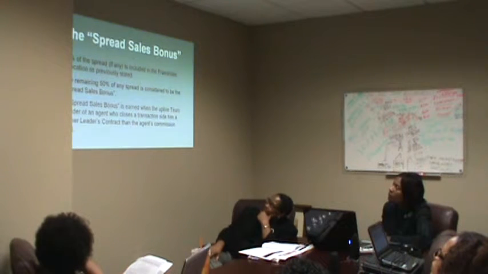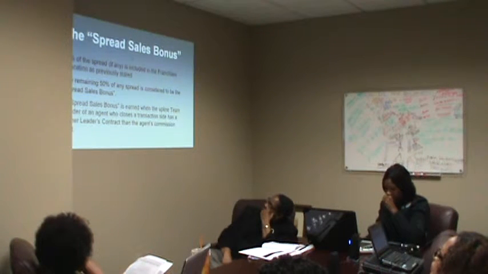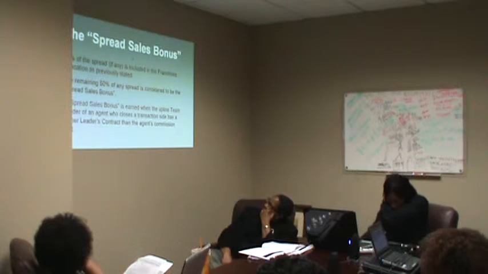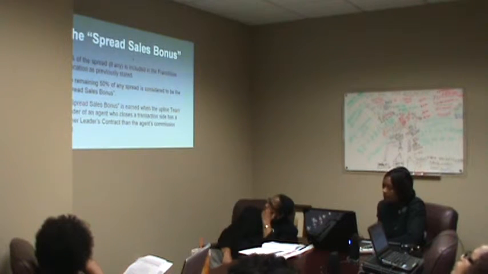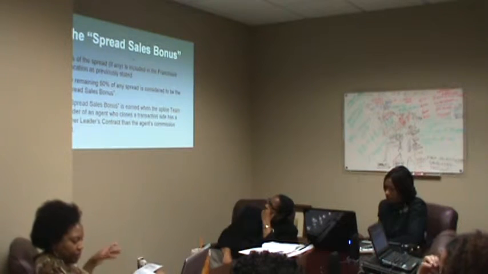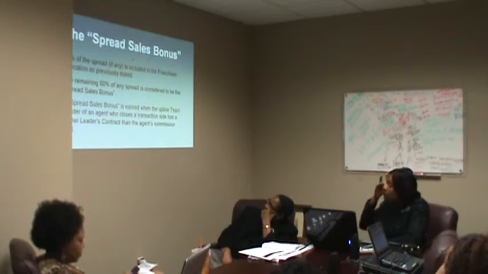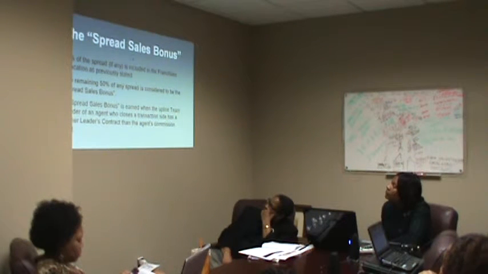50% of the spread, if there is any, because as we talked about, there may not be any spread, but if there is any, 50% of it is included in the franchisee allocation, as we previously stated. So we can go back to that slide, and we talked about the franchisee allocation, and that 50% of that spread would be there if there is any. In that previous example with a 12% spread, that means that 6% of the NCI would be added to the franchisee allocation in that particular situation. The remaining 50% of the spread is considered to be the spread sales bonus.